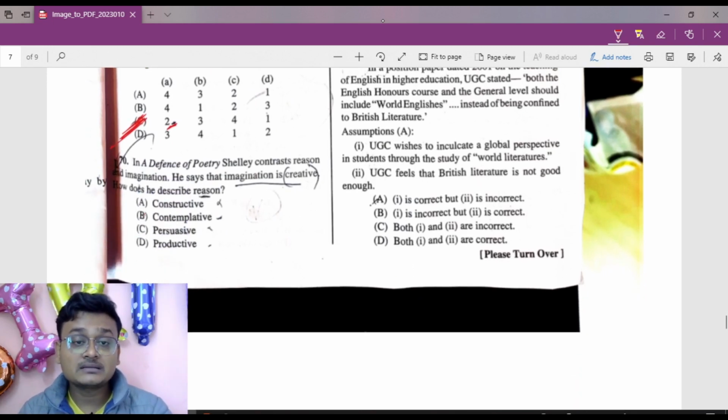Probably the answer will be contemplative, but I'll have to check it. Let's see what comes out later. In A Defence of Poetry, Shelley contrasts reason and imagination. He says that imagination is creative. How does he describe reason? Contemplative. So I am sticking with contemplative, but I'll have to check it. Okay, contemplative.